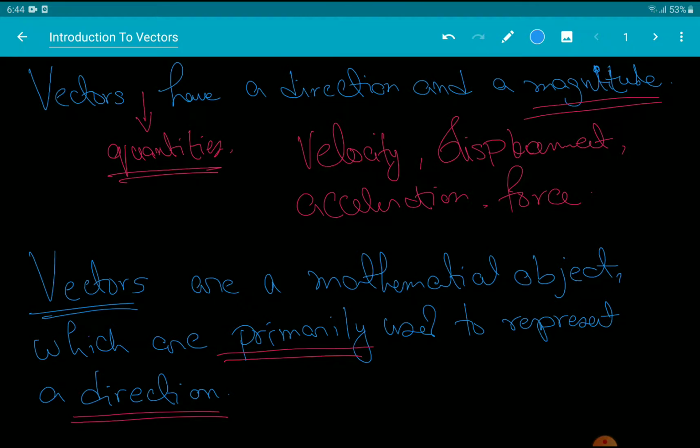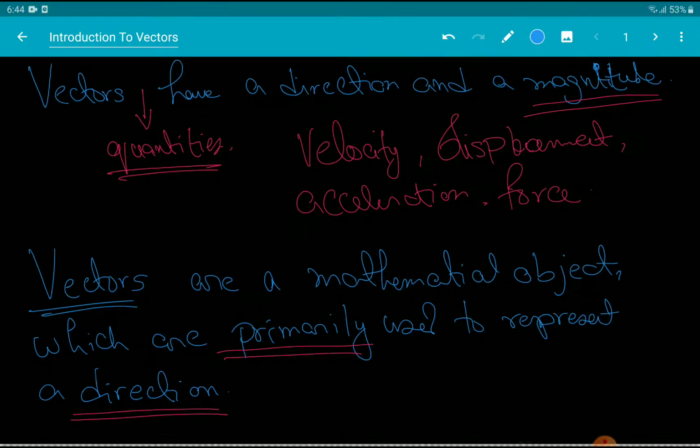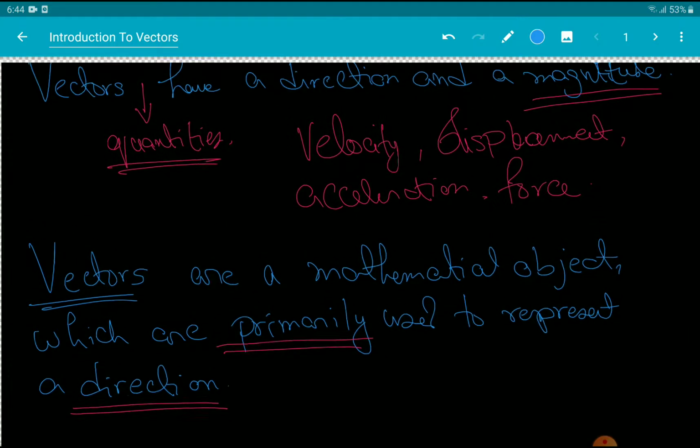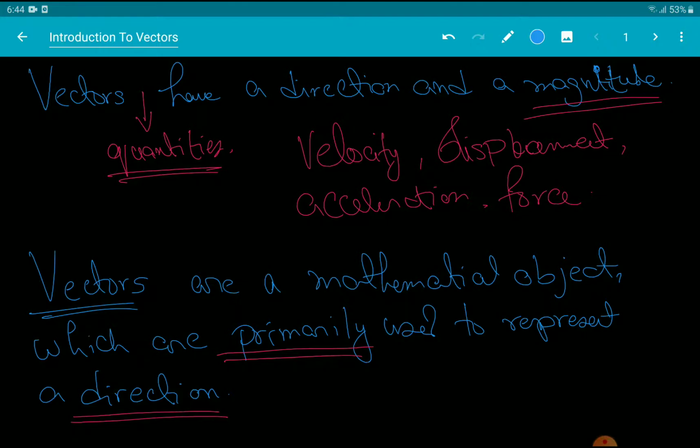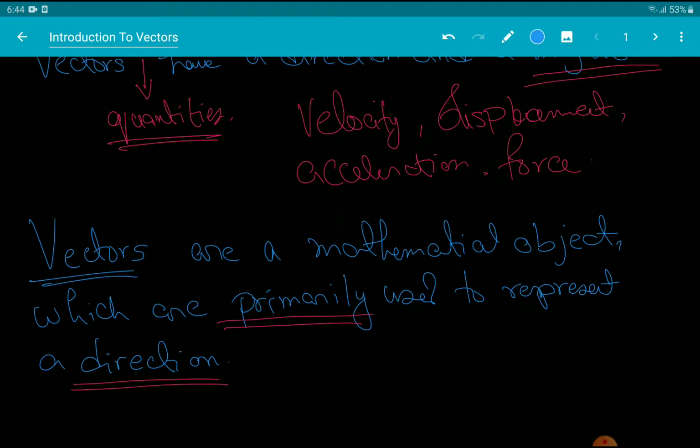And it will become apparent once we start discussing position, direction, and unit vectors. Okay, so vectors will always give you a direction. They're primarily used to represent direction, but they may also be used to represent a magnitude, or they can have a magnitude associated with them, right?